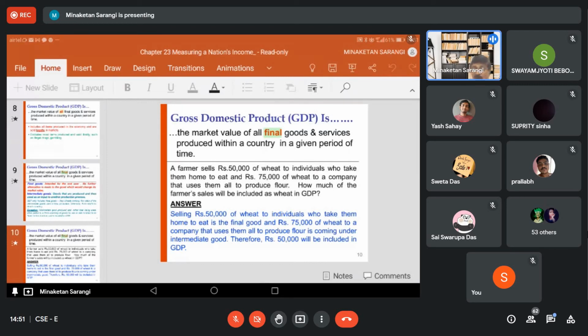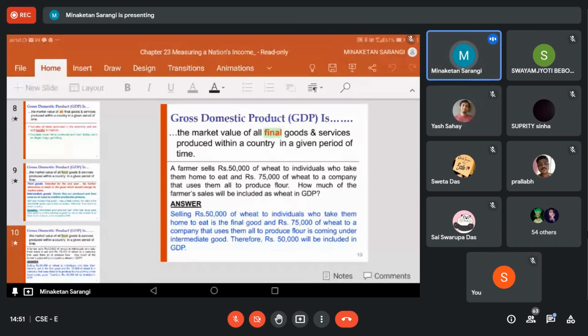How much of the farmer's sales will be included as wheat in GDP? Here you have to identify which is the final consumption and which is the intermediate consumption. Yes, please. So 50,000.